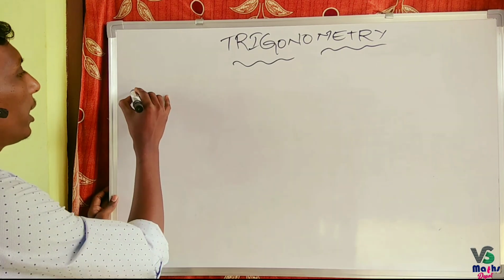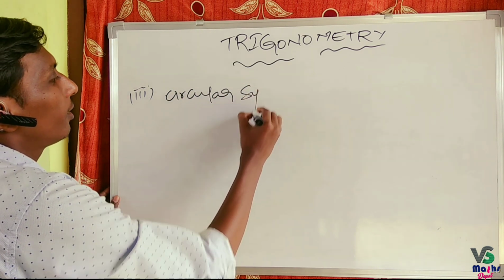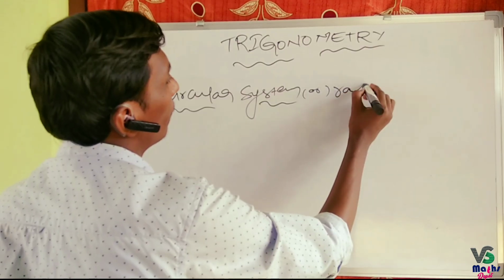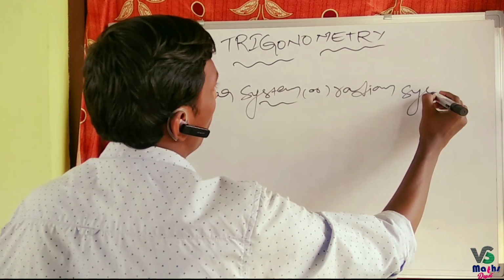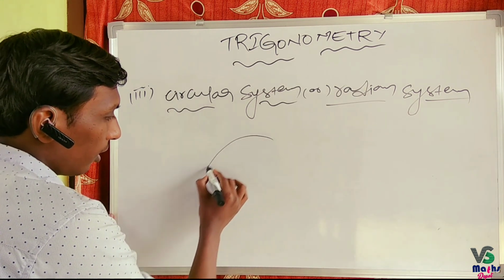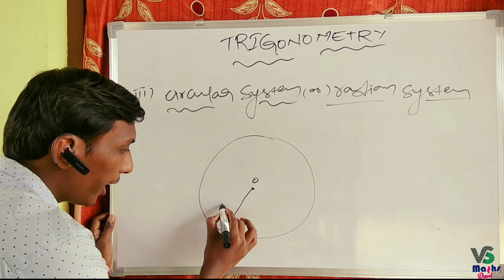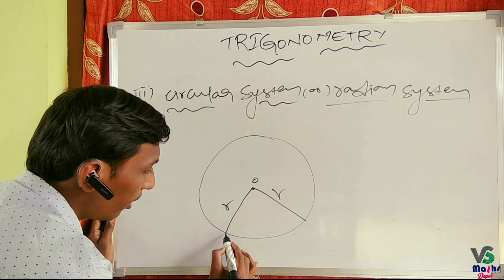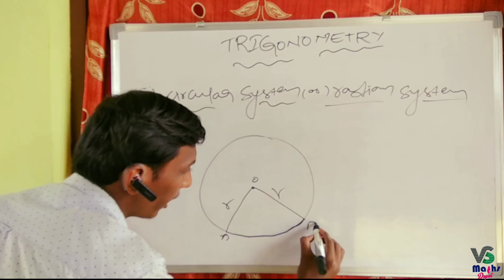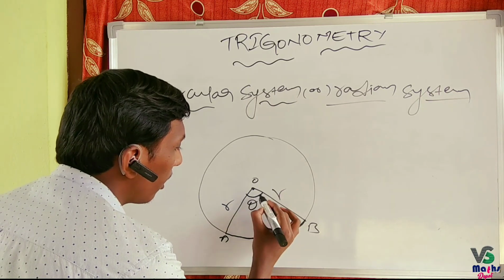Now the third system of measurement is the circular system, or radian system. What is a radian? If this is a circle with center O having radius R, and let us consider this arc, take a point A and a point B. This length is R. This is some angle theta.